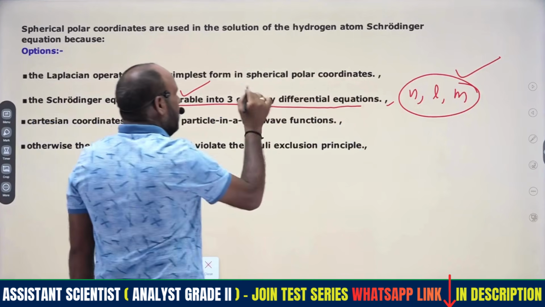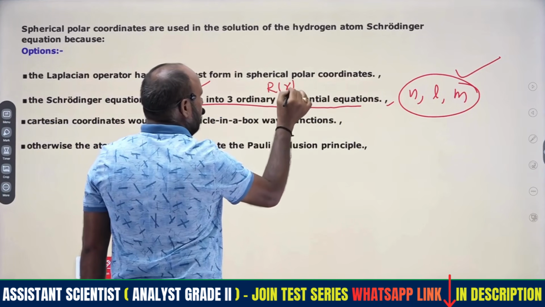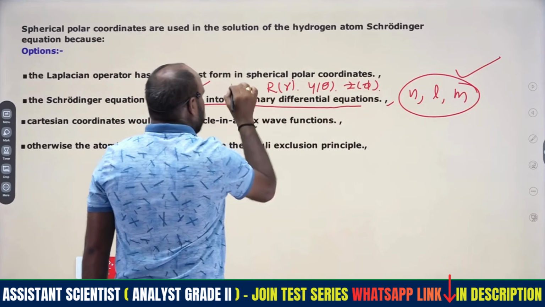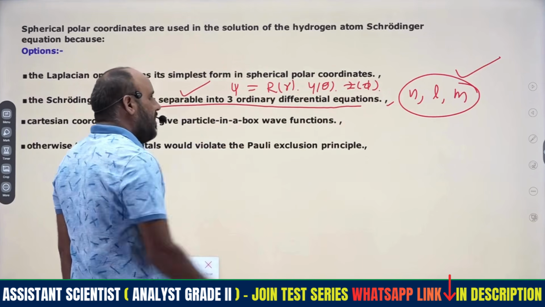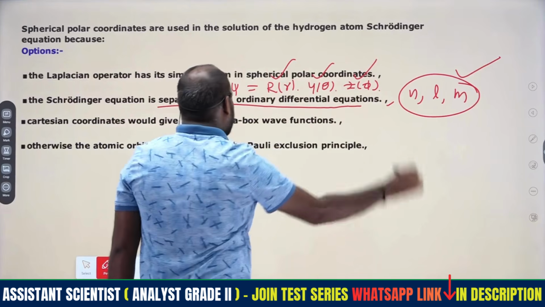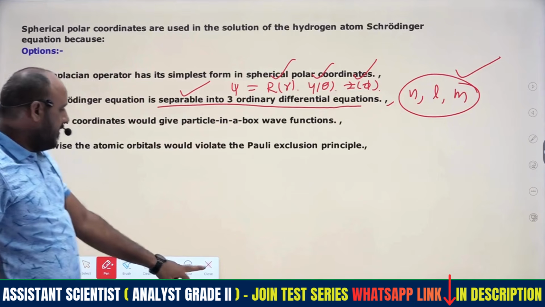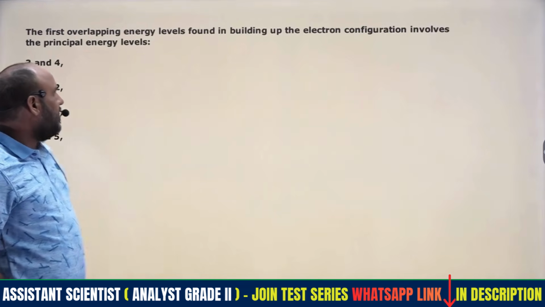Here we have to write those equations: one is the R of r equation, Theta of theta equation, and Phi of phi equation. The entire wave function is considered as this product, three individual equations with the help of the separable variable method. That is the correct option, applicable for polar coordinates, for the hydrogen atom, right?